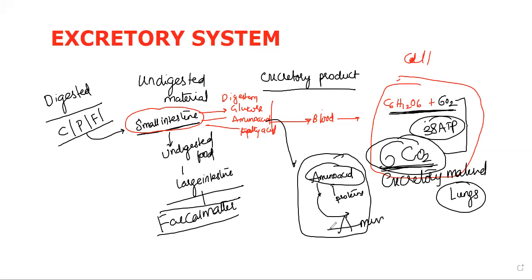We call them amines, which are converted in the form of ammonia. So carbon dioxide is an excretory material, and ammonia is an excretory material.